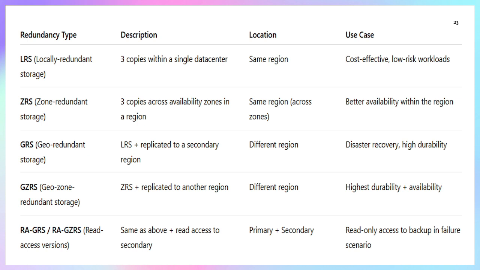Whereas RAGRS and RAGZRS are read access versions. This is the same as above, plus here we can get read access to the secondary as well. Whereas in ZRS, we can read only from the first region. So here we can read from the primary and secondary, both regions we can access. Read only access keeps the backup for failure scenarios. It means if anything fails, read only access comes up and we can read from there.